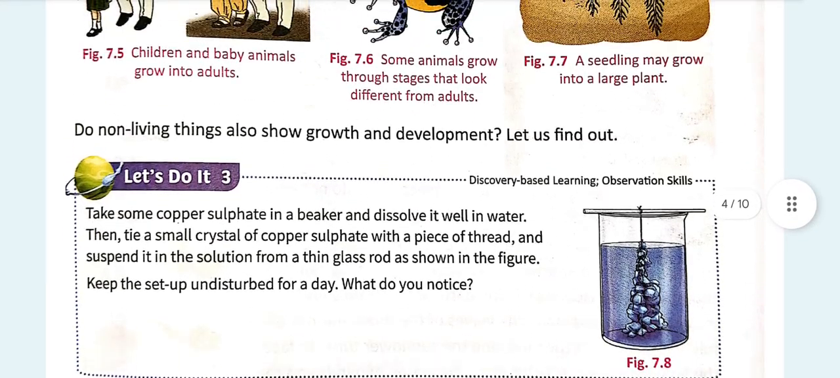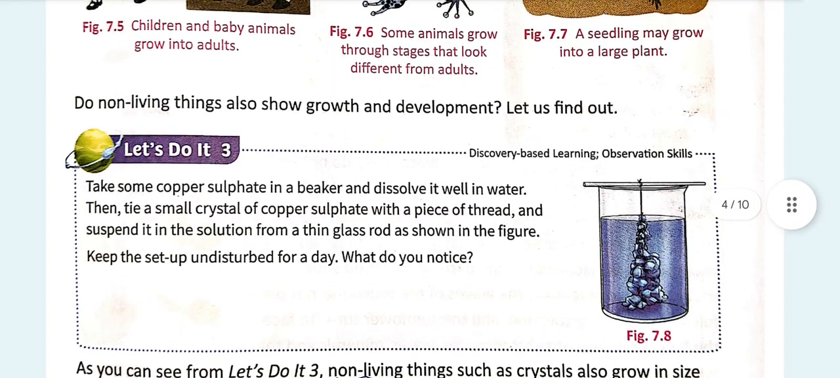Do non-living things also show growth and development? Well, this curiosity is in everyone's mind. Well, let's figure it out now. Take some copper sulfate in a beaker and dissolve it in water. Then tie a small crystal of copper sulfate with a piece of thread and suspend it in the solution from a thin glass rod as shown in this figure, figure 7.8, and keep this setup undisturbed for 24 hours or a day.